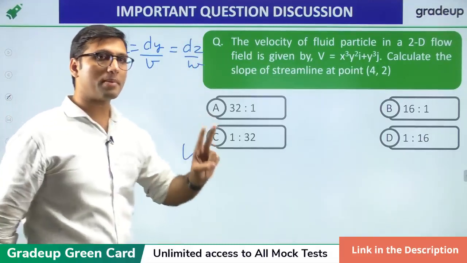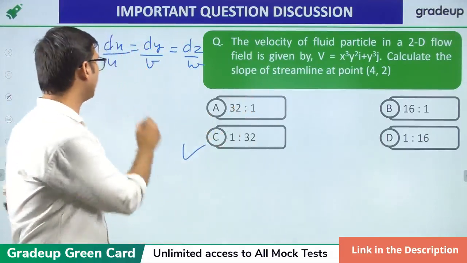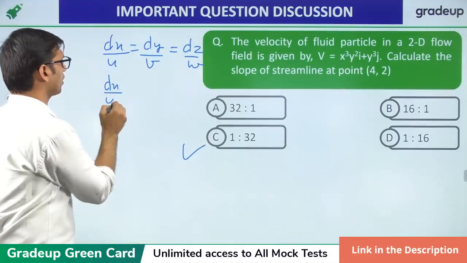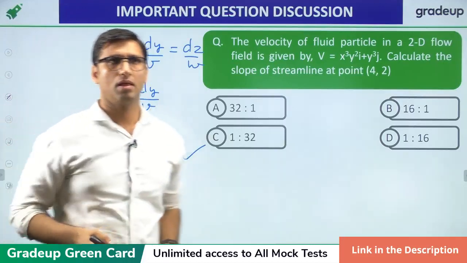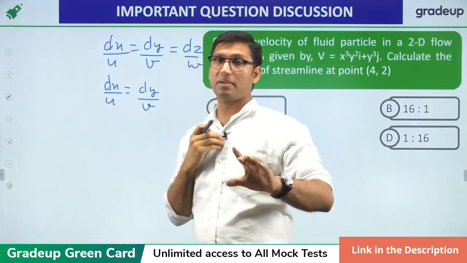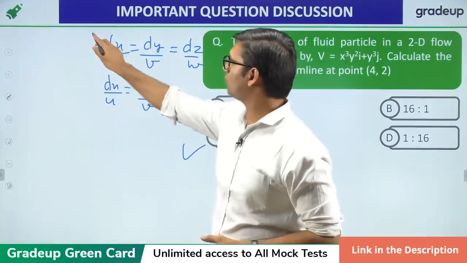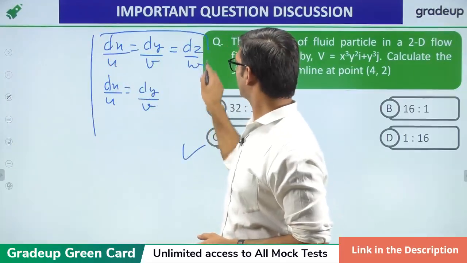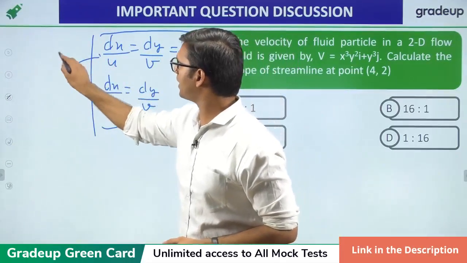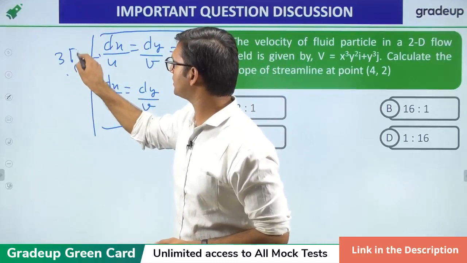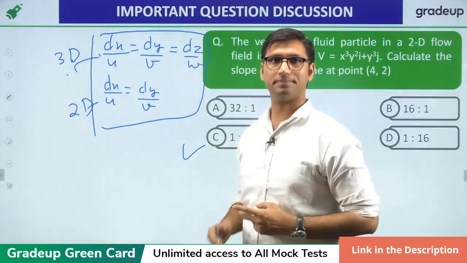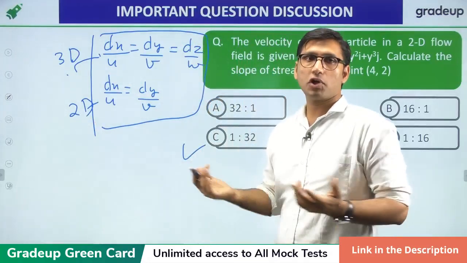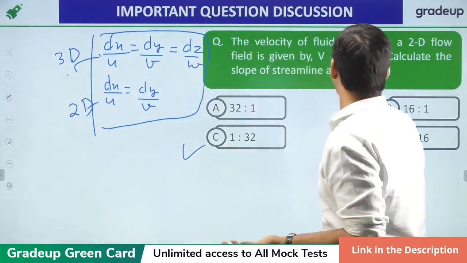But since it is a two-dimensional flow, you will be using only dx over u is equal to dy over v. Simple. If you didn't know this equation of streamline, I hope you have got a new formula, guys. So, this is the equation of streamline in three dimensions and this is the equation of streamline in two dimensions. Now, what you need to find is the value of u and v.